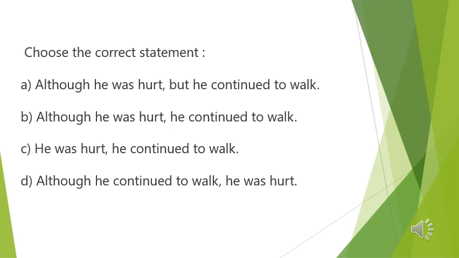So this is the right answer. In the first sentence, there are two conjunctions. It is not right to use two conjunctions, although and but. So the right answer is B. Although he was hurt, comma, he continued to walk. This is the right answer.